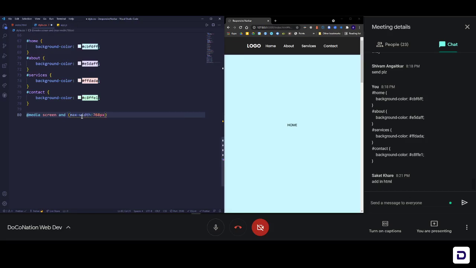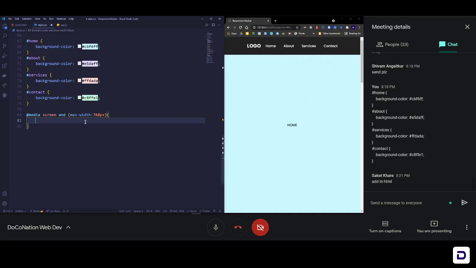That is the general size of a tablet screen, 768 pixels, and that is where you want this whole navigation bar to change, right? That is where you want that burger icon to come back, which we have been missing for so long. Okay, so that is where we want to add that. So let's bring it back. So here the first thing that we'll do is, first let us just make this navigation bar come towards the right side and then fix it.